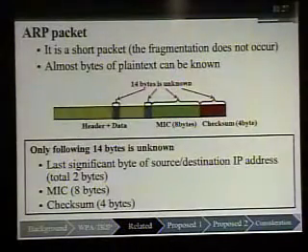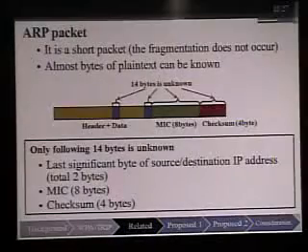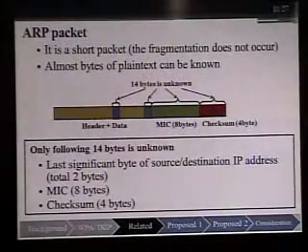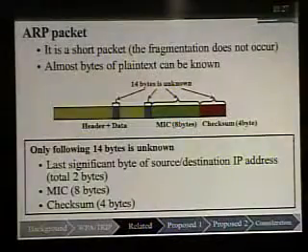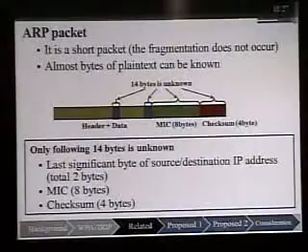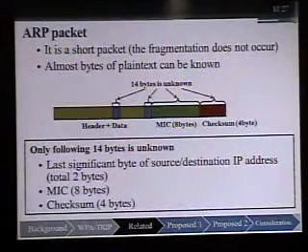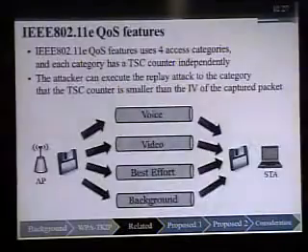First, I explain a null packet. A null packet is a short packet and fragmentation does not occur. Moreover, almost all bytes of the plaintext can be known. Beck and Tews assume that only 12 bytes of the packet are unknown: the least significant byte of the source and destination IP addresses, the 8-byte MIC, and the 4-byte checksum.